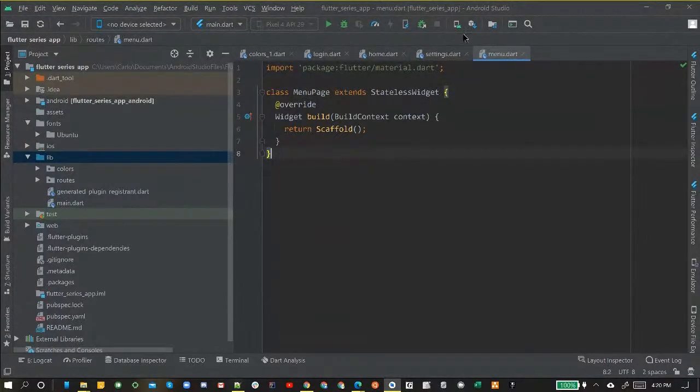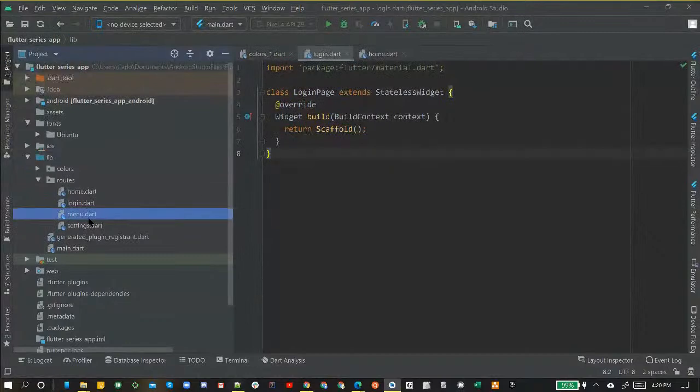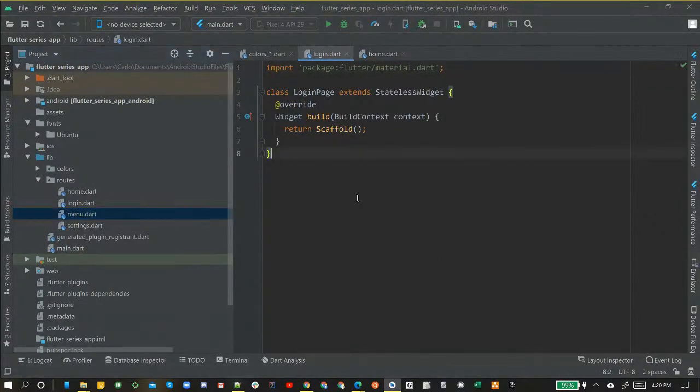Okay, so we're all set up right here. We have what we need to set up our routing now. So we can actually close these little Dart files. They're going to be sitting right here if you need them in our routes folder. If you ever need to open them back up, you just click on it and they're there. So they're not going away when you click X. They're just getting off of here so you're not too confused, but they're right here when you need them.